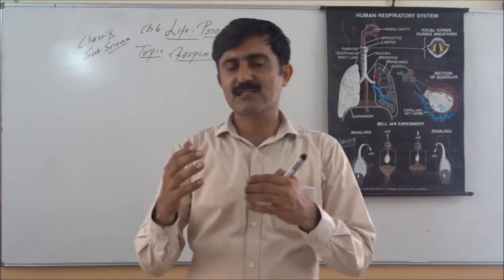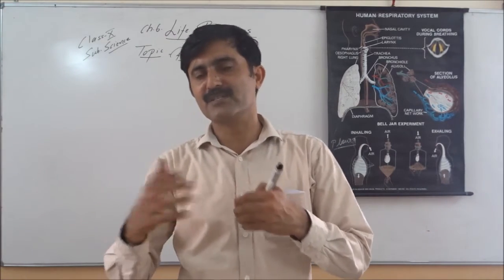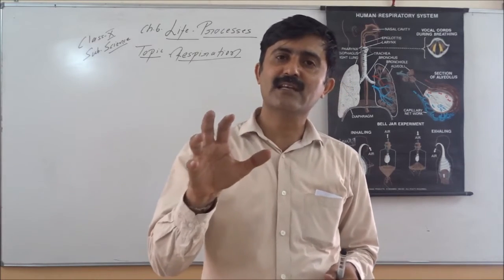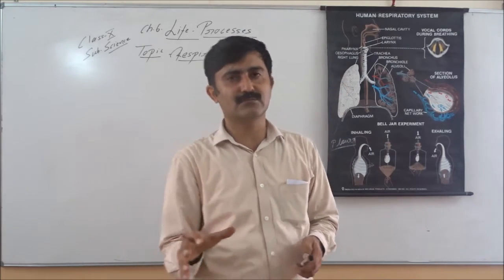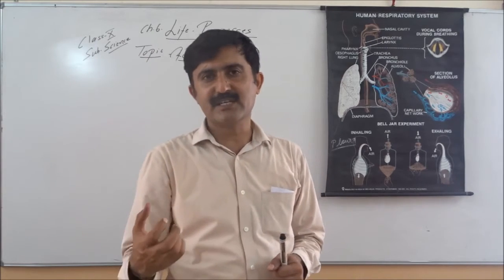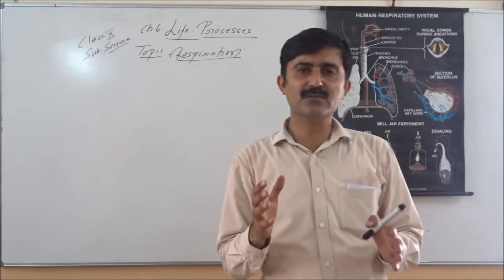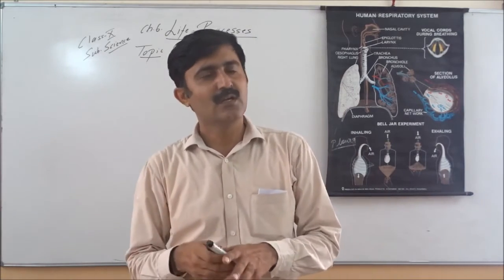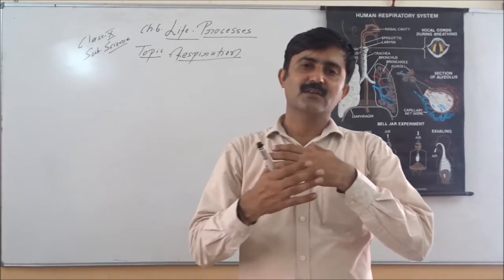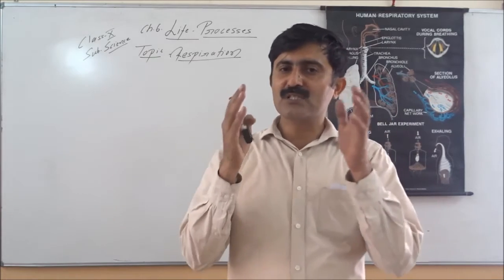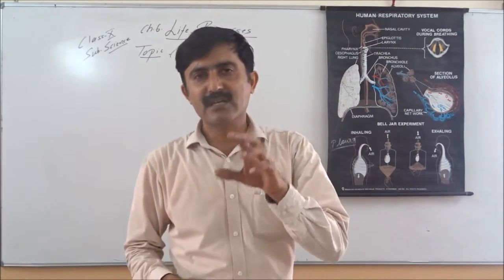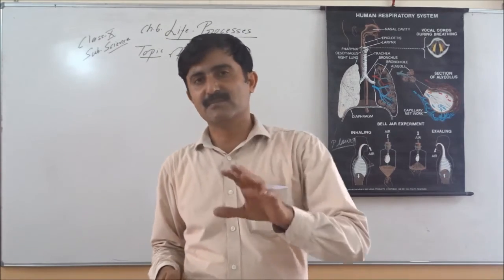In our cells, our tissues, exchange of gases also takes place, means oxygen is released in the cells, and in the cell oxygen is used as the oxidizing agent to carry out the breakdown of glucose, oxidation of the glucose. This oxidation of glucose in cell, whether aerobic or anaerobic, is considered as cellular respiration.